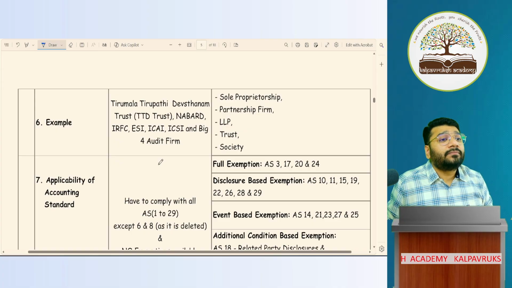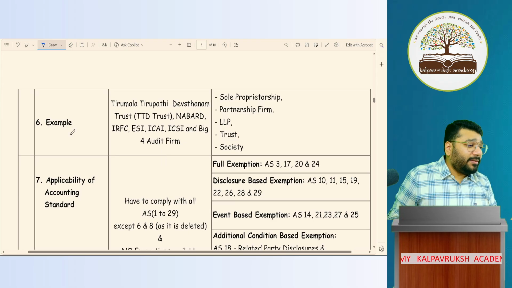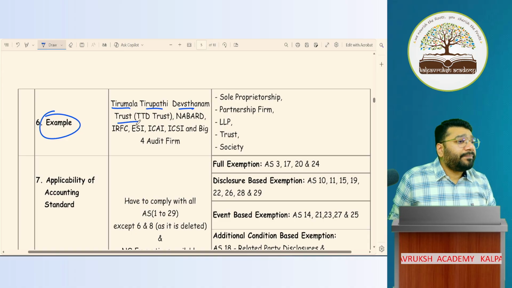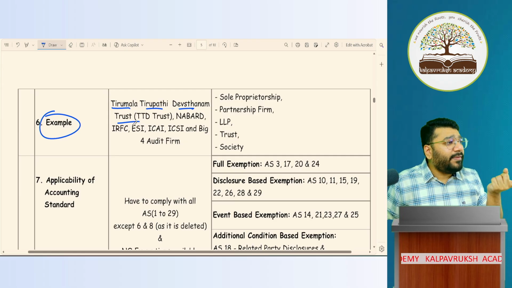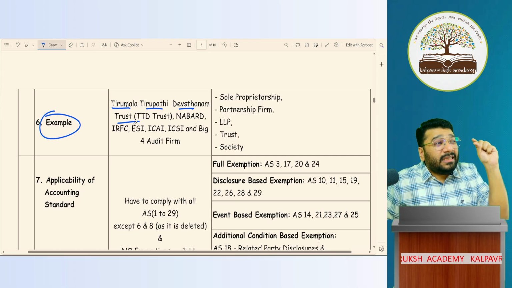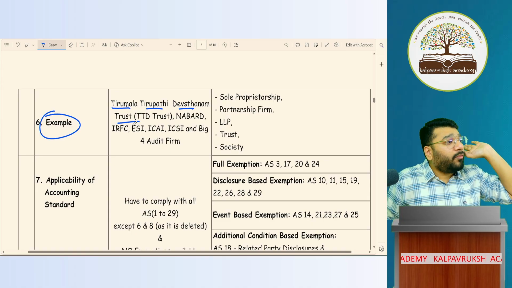Example. Example of large entities: Tirumala Tirupati Devasthanam Trust, TTD. They are into a lot of commercial activity. The 300 rupees ticket that you pay is commercial activity. The extra money you pay for laddu is commercial activity. So even in a not-for-profit organization or trust, if a small part is commercial, you have to apply AS.